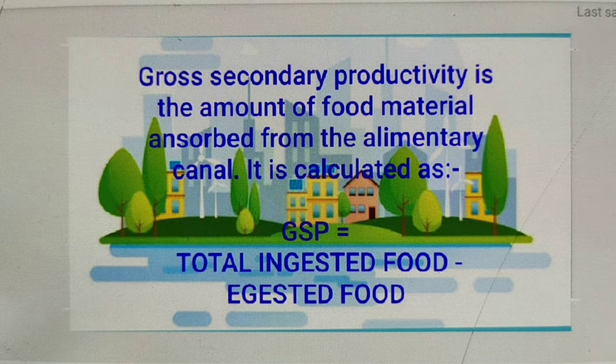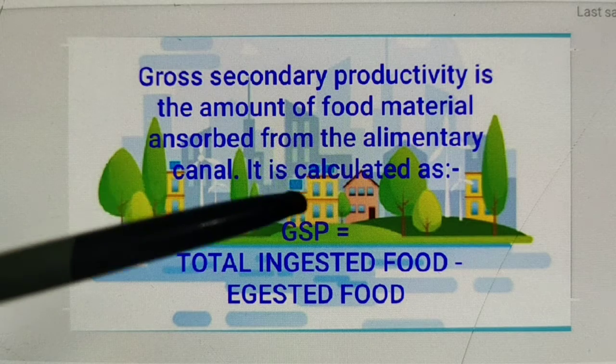Gross secondary productivity is the amount of food material absorbed from the alimentary canal and is calculated as total ingested food. Ingested food means food that went inside with the help of the mouth. Ingested food minus egested food materials, that is fecal matter. It also varies for different consumers. Example, 44.5% in caterpillars and 70% in deer.